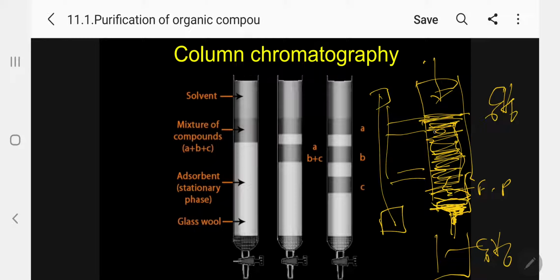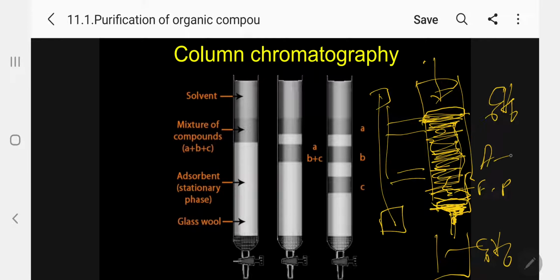Now again you put a filter paper, Whatman number 1 filter paper. Why are we putting the filter paper? Because when we add a suitable solvent to separate the mixture, the packed column layer should not be disturbed. It is a shock absorber, you can say.